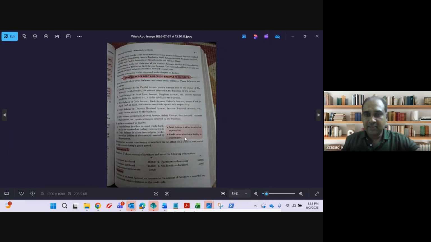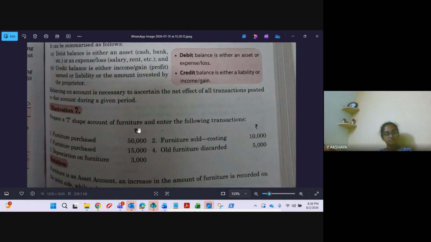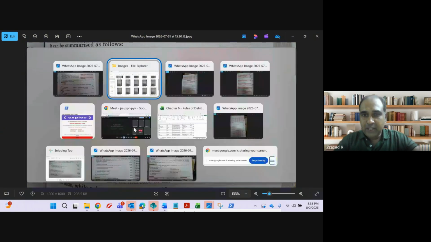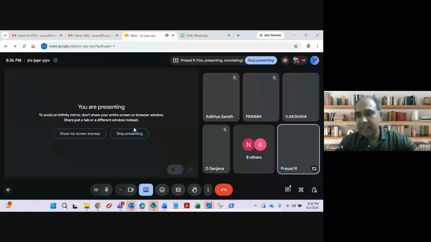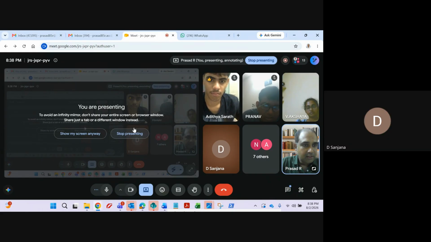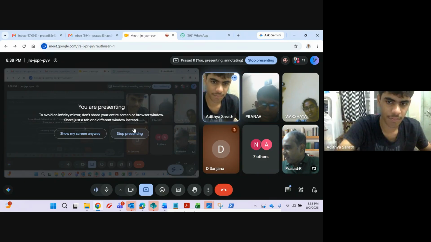Can you see my screen, guys? Yes, sir. Prepare a T-shape account of furniture. Now, let me give you a few concepts before I get into a T-shape account. Furniture is which category, guys? Assets, sir. Furniture is an asset.